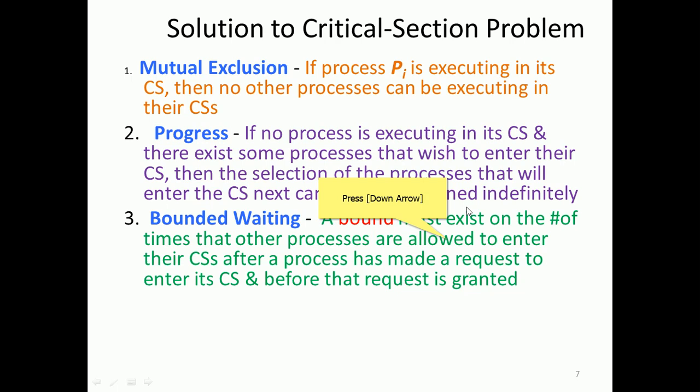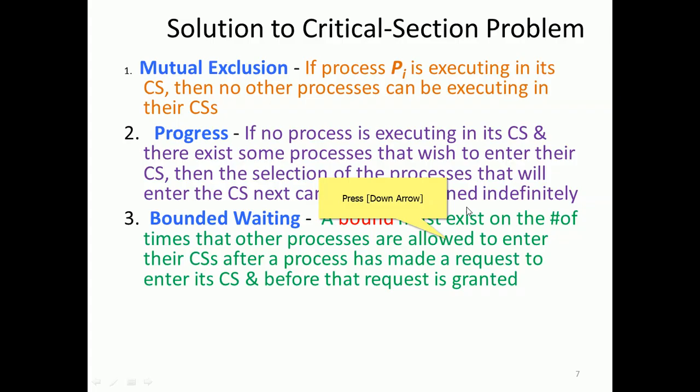Bounded waiting is the third condition. The first two conditions are essential, and this is the additional condition. A bound must exist on the number of times that other processes are allowed to enter their critical sections. If some process enters 5, 6, 7 times, it means other processes keep waiting.